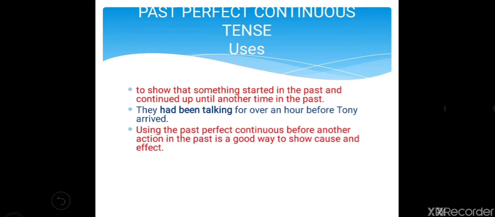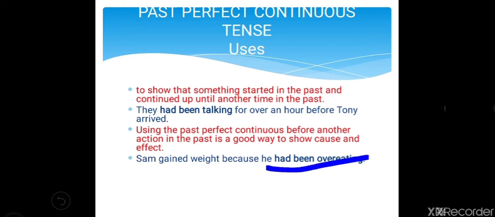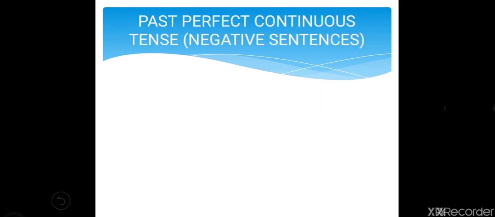Next one, using the past perfect continuous before another action in the past is a good way to show cause and effect. Here we are showing cause and effect. So Sam gained weight because he had been overeating. So why did he gain weight? Because he had been overeating. So, cause and effect.